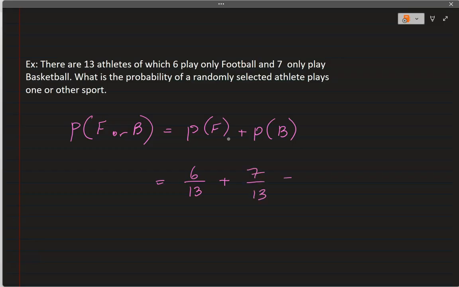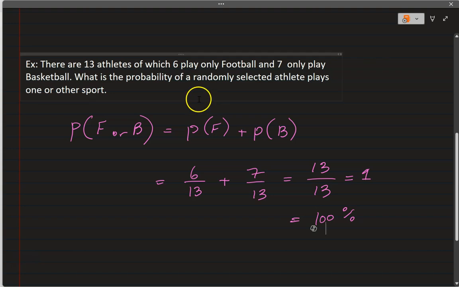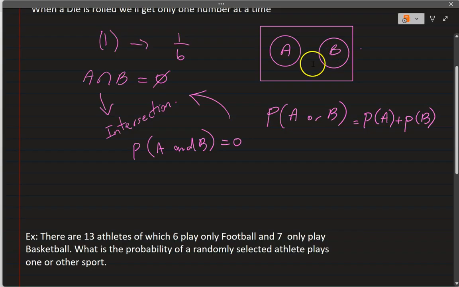Simple as that. And then you just add them up, you get 13 out of 13, which is equal to 1, which means 100%. Well, that makes sense, right? Because when you choose one athlete out of the 13, it guarantees that that athlete will play one of the sports, right? For sure it will be. All right, so that's the example of that. They are mutually exclusive. They're not going to influence each other, and they have no commonality in between. So mutually exclusive, the same way the Venn diagram is explaining it.